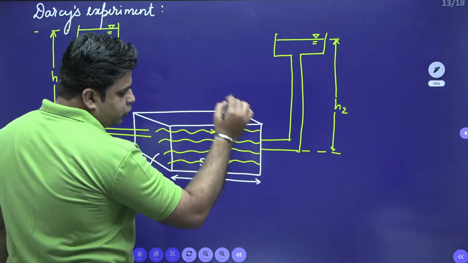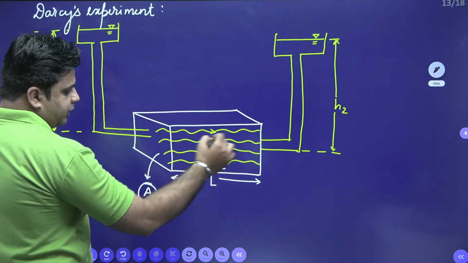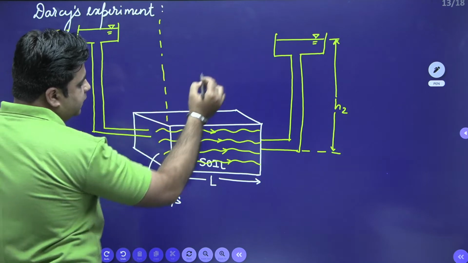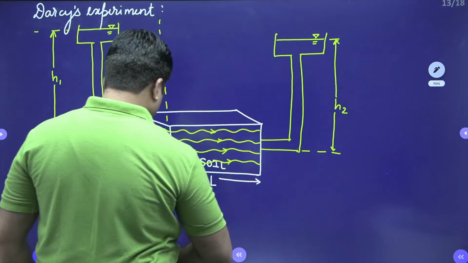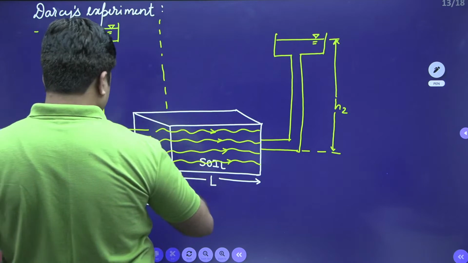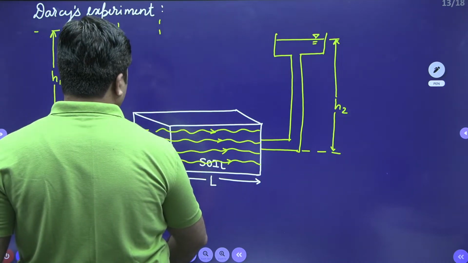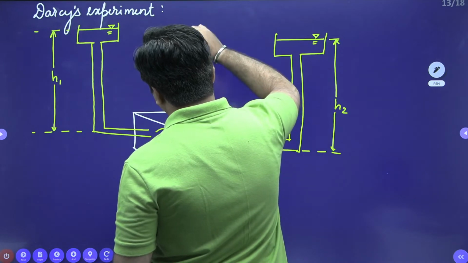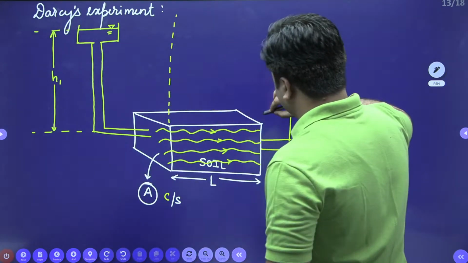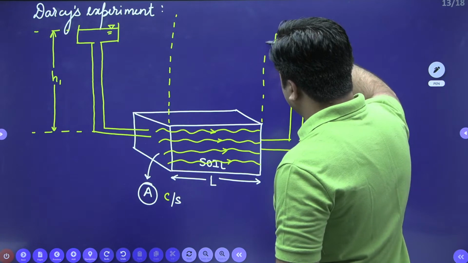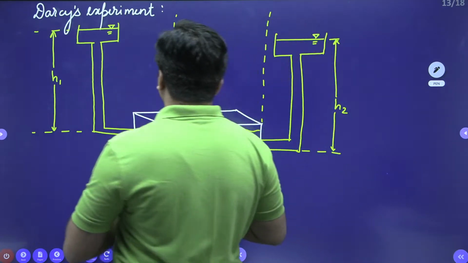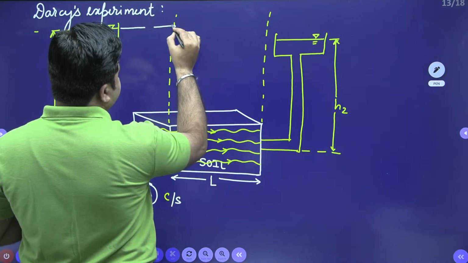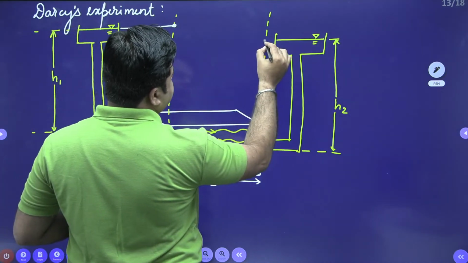While traveling this length, the head loss that occurred is shown here. This is H1 and this is H2.